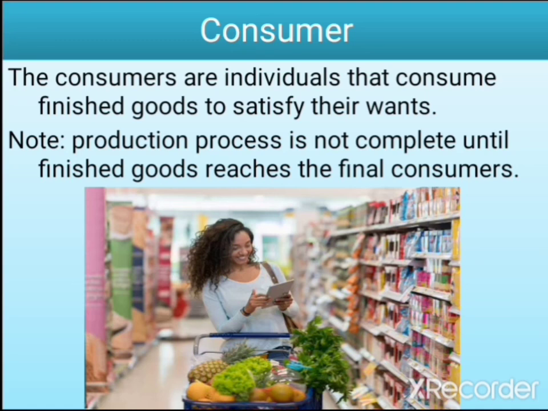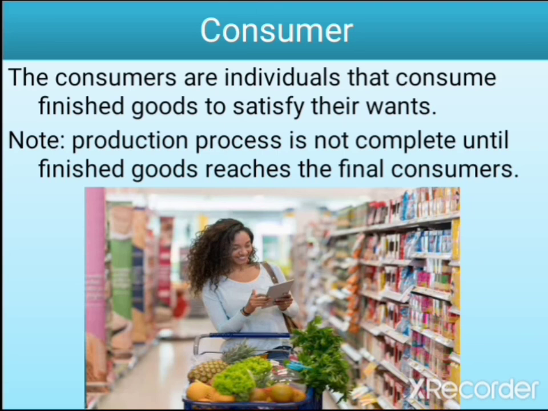Then the last and the most important in the channel of distribution is the what? Final consumer. This is the last and the most important component in the channel of distribution. The consumer is the individual that consumes finished goods to satisfy their wants. The people that make use of the goods. Please take note, the production process is not complete until the goods produced reach the final consumer.